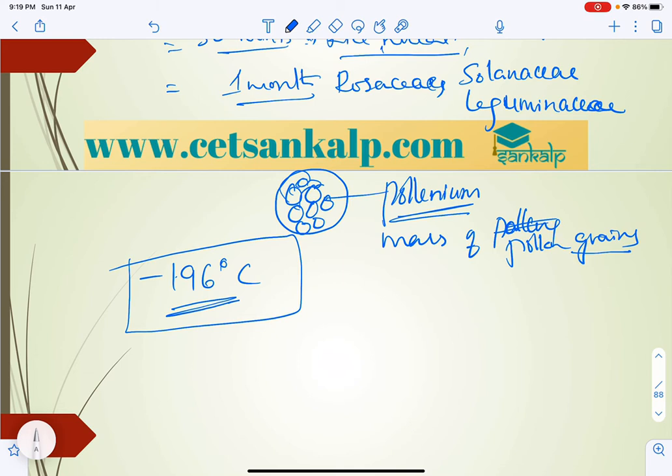In about 60% of angiosperms, the pollen grains are shed at the 2 cell stage, and the remaining 40% at the 3 cell stage, that is after division. With this we can conclude the pollen grain, and we can take megasporogenesis. Before that, I will give the ovule structure.